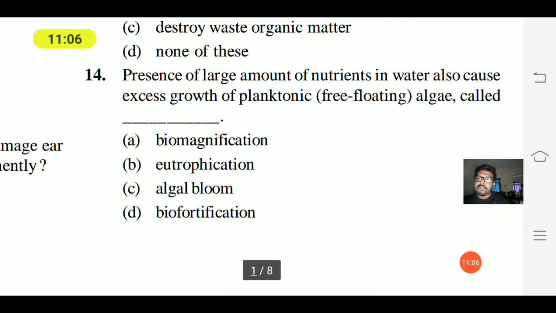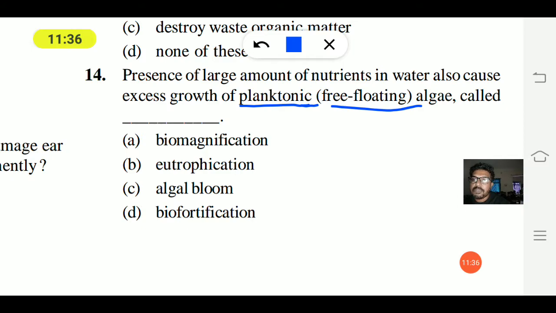14th question. The presence of a large amount of nutrients in water also causes excess growth of planktonic free-floating algae, called? Option A, biomagnification; option B, eutrophication; option C, algal bloom; option D, biofortification. Planktonic is nothing but algae, that is, free-floating algae. So option C is the right answer, the algal bloom.